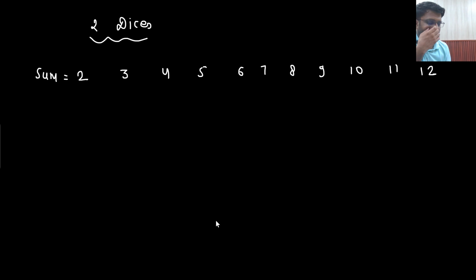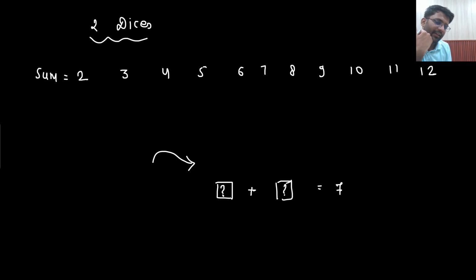Now I am asking a question: I am rolling a dice. Okay, now I am rolling the dice. Whatever the number that appears here, you add these numbers. So what is the expected value you will be getting?